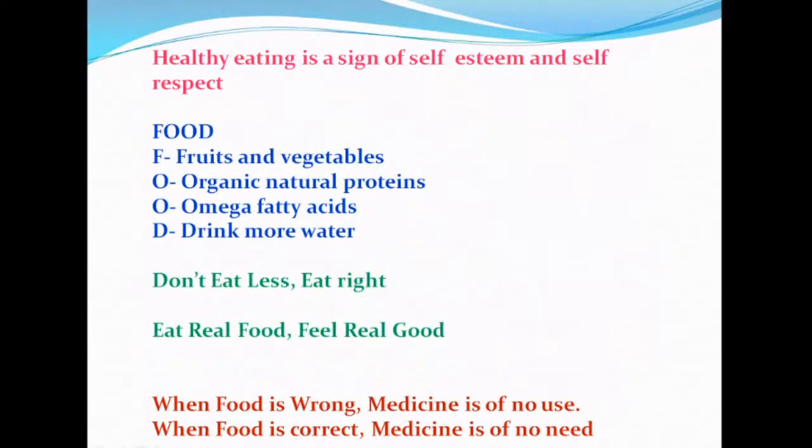Healthy eating is a sign of self-esteem and self-respect. FOOD: F means fruits and vegetables, O means organic natural proteins, O means omega fatty acids, and D means drink more water. Don't eat less, eat right. Eat real food, feel real good. When food is wrong, medicine is of no use. When food is correct, medicine is of no need. These are important quotations I got from the net for the presentation.